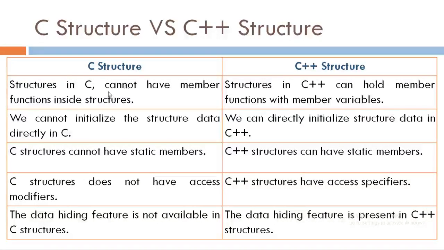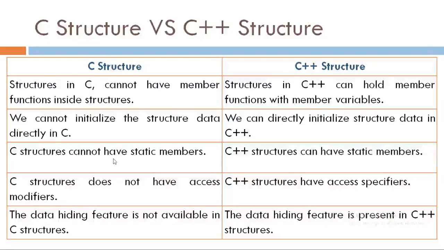The first one is structure in C cannot have member functions inside structures, where structures in C++ can hold member functions with member variables. The another difference is we cannot initialize the structure data directly in C, while in C++ we can directly initialize the structure data.